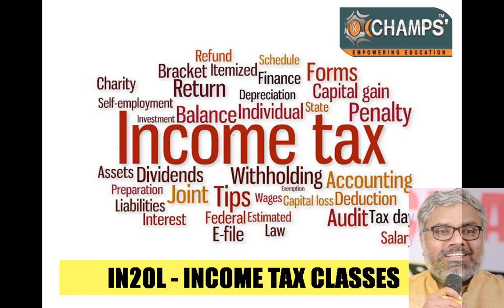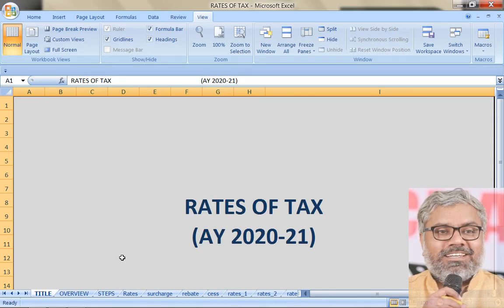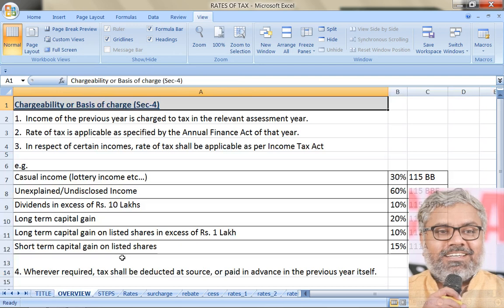Earlier, we have been discussing the rates of tax in relation to many types of assessees for the assessment year 2020-21, as mentioned in the Finance Act 1999.